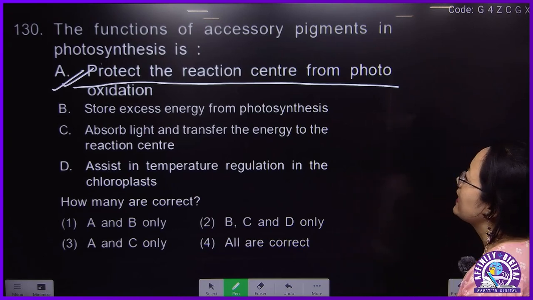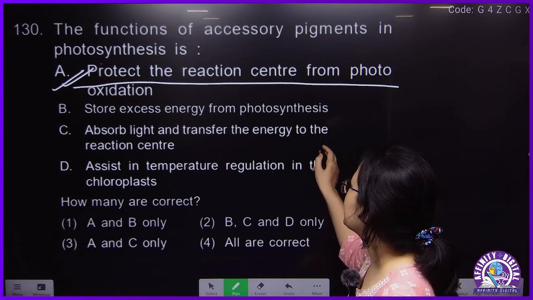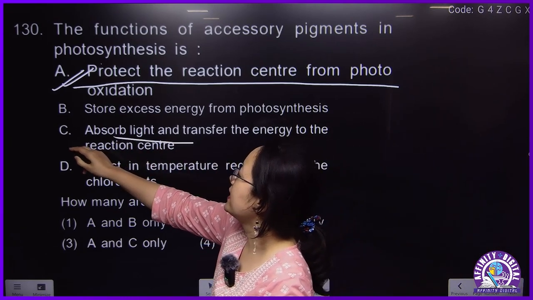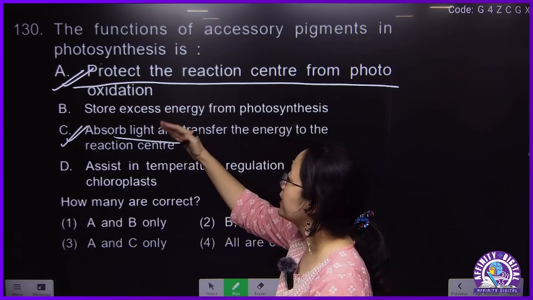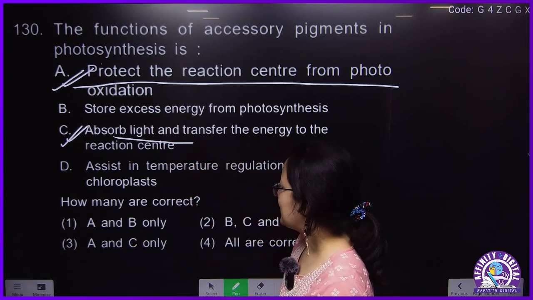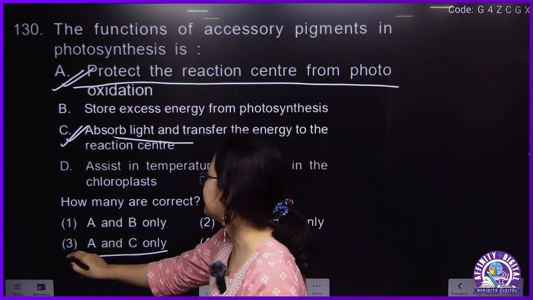So A is correct. And absorb light and transfer the energy to the reaction center, it's also correct. The others are incorrect options. So A and C is correct.